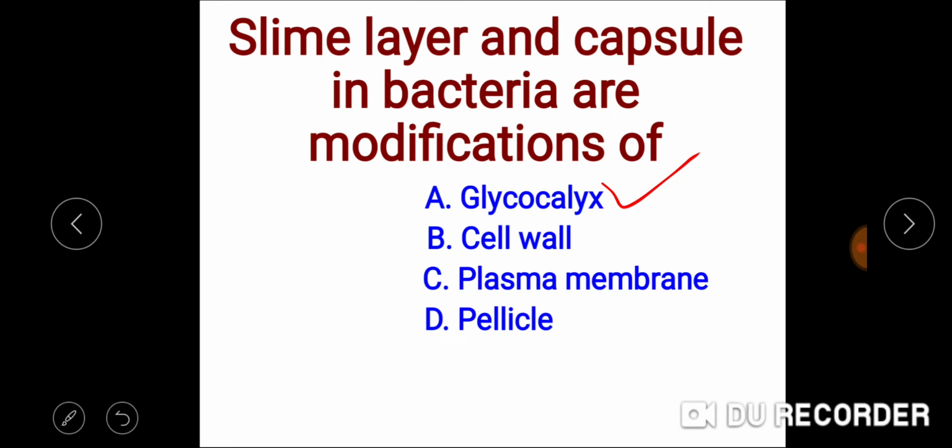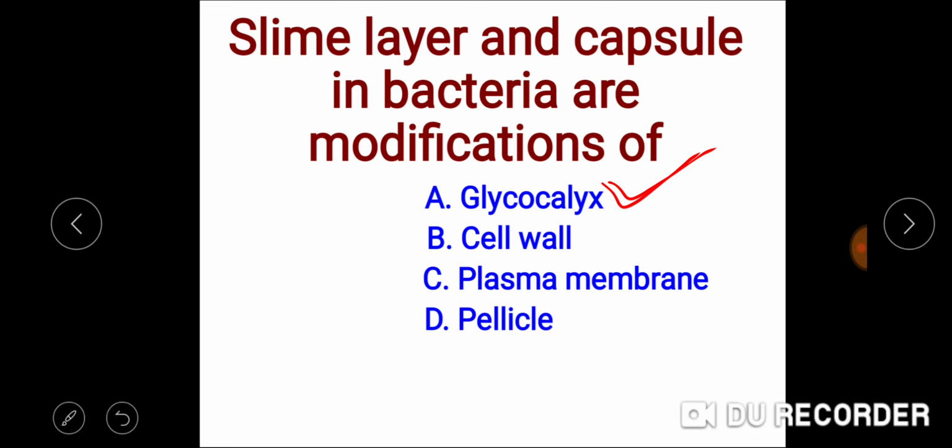But the cell wall, we know that this is one of the coverings in case of the bacteria. It is made up of the peptidoglycan, and plasma membrane is made up of the lipids and proteins. So the answer is Glycocalyx.